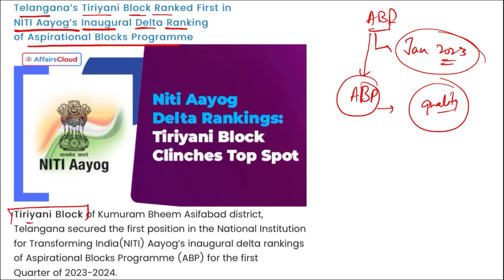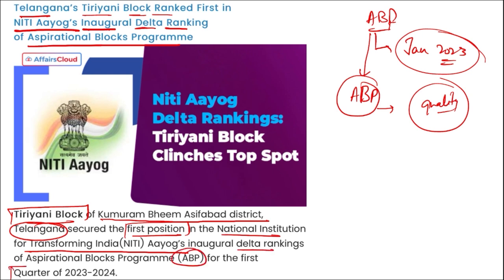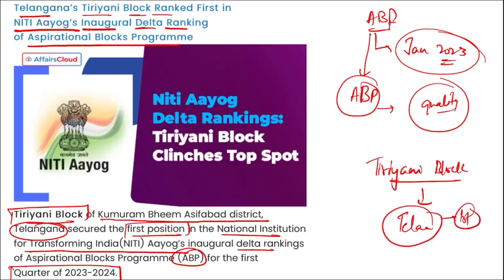So remember here, Tiryani block of the Kumuram Bhim Asifabad district, that is in Telangana, secured the first position in the National Institution for Transforming India's Niti Aayog's Delta ranking of aspirational block program for the first quarter of fiscal year 24. So remember, it is Tiryani block. Where is this Tiryani block? Tiryani block is in Telangana, and they secured the first position in the Delta rankings of Niti Aayog's aspirational block program, and this is for the first quarter, right? That means in this block we saw the best improvement, correct? The quality of life for the people here was better as compared to a few months back.